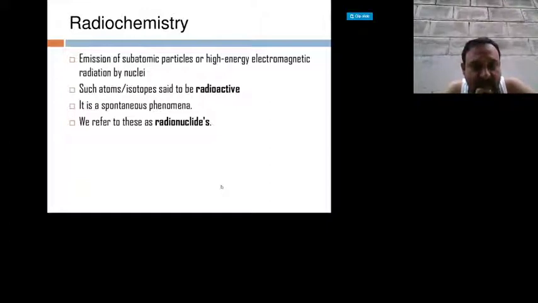Before entering the subject, we should know what an isotope is. Isotopes are any two forms of an element which differ only in their masses but possess the same atomic number. Do you know what an atomic number is? The atomic number is the number of protons present in the nucleus. Sometimes it is also called the number of electrons, because an element is neutral, so the number of protons is equal to the number of electrons. So isotopes represent an element with the same atomic number but a different mass number.